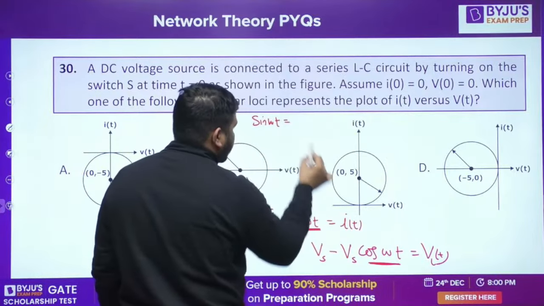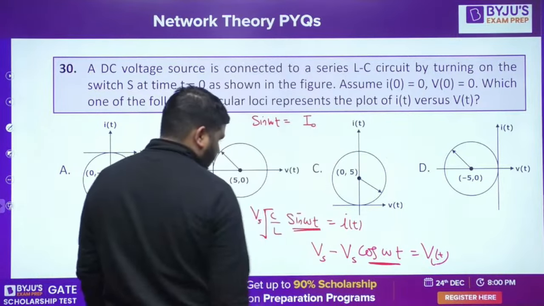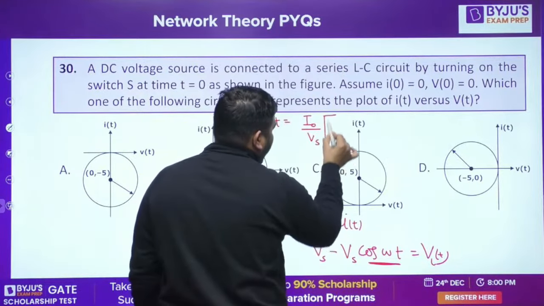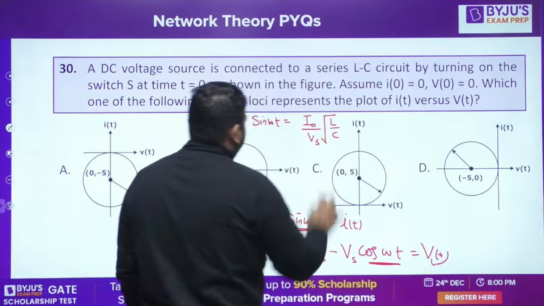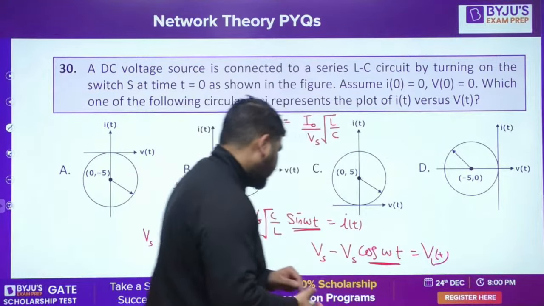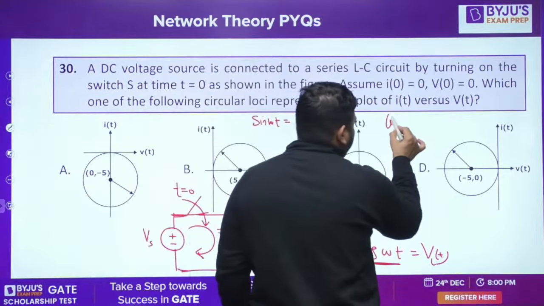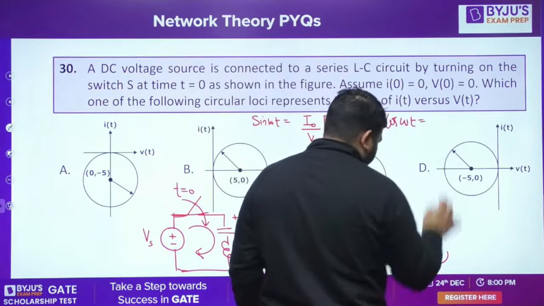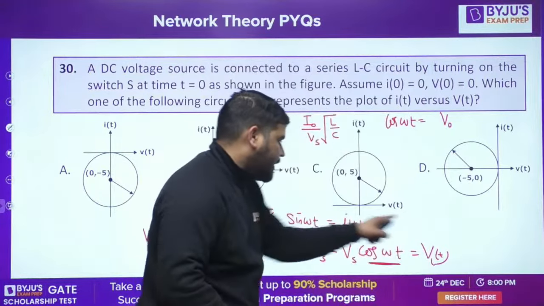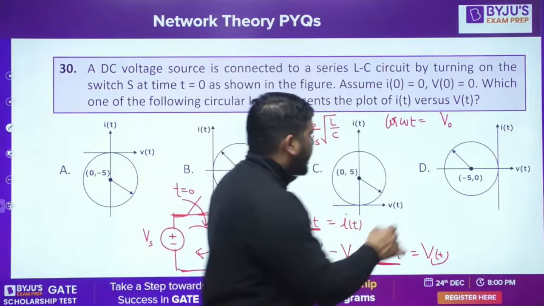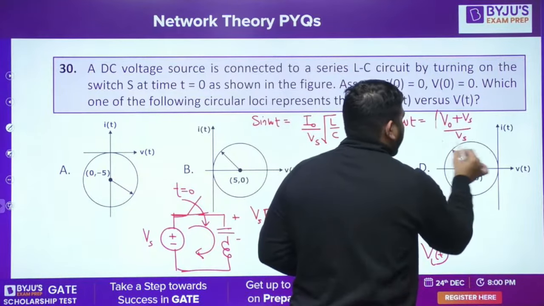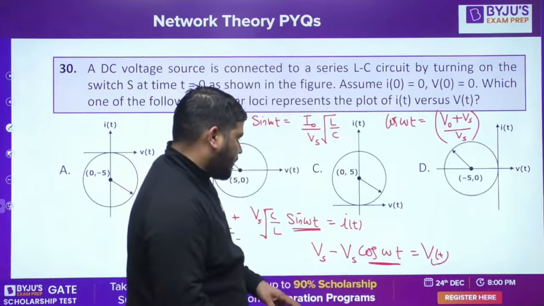Let's call it I naught: sin omega t is I naught divided by Vs root L by C. Let's call the voltage V naught. Cos omega t is equal to Vs minus V naught divided by Vs.